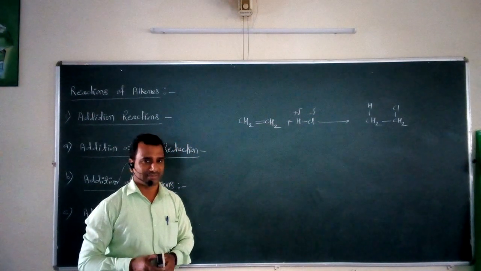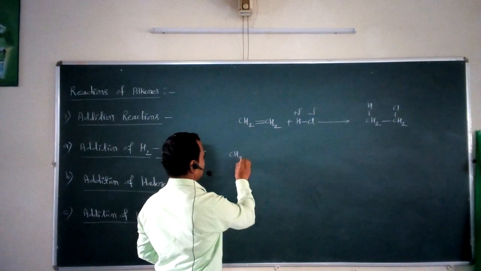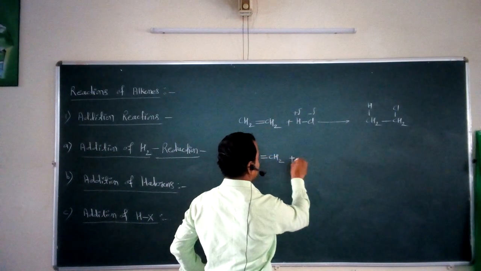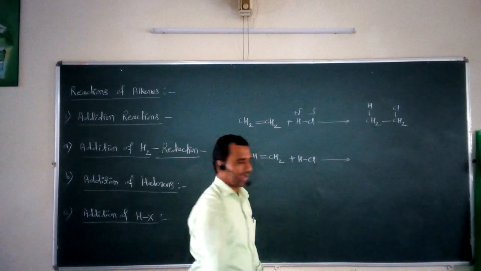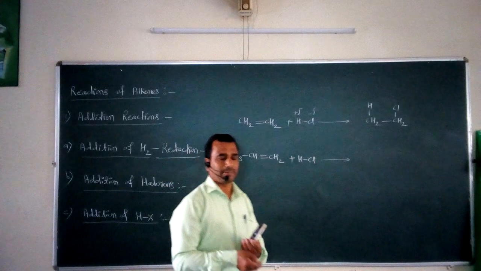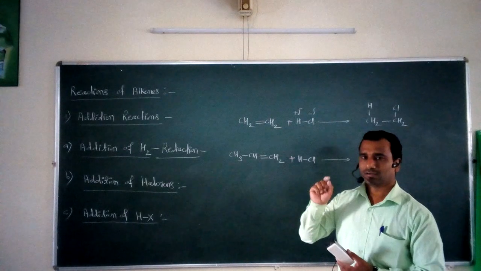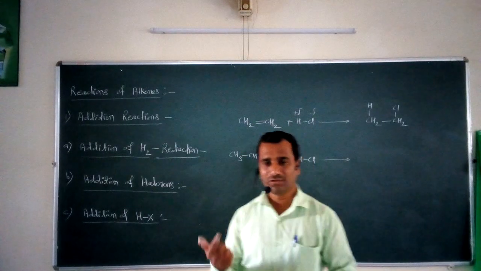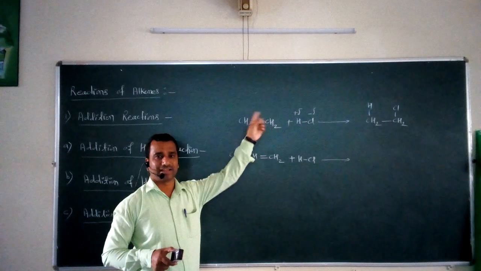Now suppose I take here this type of example: CH3 single bond CH double bond CH2 plus HCl. Now what type of compound formation can take place? Before that, if we compare the relative structure of the first reactant and second reactant, what idea will you get? So first of all, we can say that the first alkene is called a symmetrical alkene.